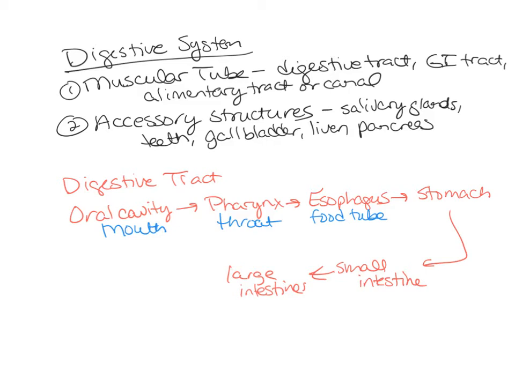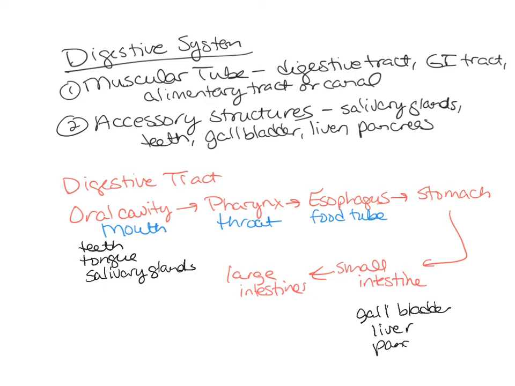The accessory structures with the teeth, the tongue, the salivary glands, they are all associated with the oral cavity. And then we have the gallbladder and the liver and the pancreas. And they're all associated with the small intestine because their secretions are going to go into the small intestine. The digestive functions are as follows.